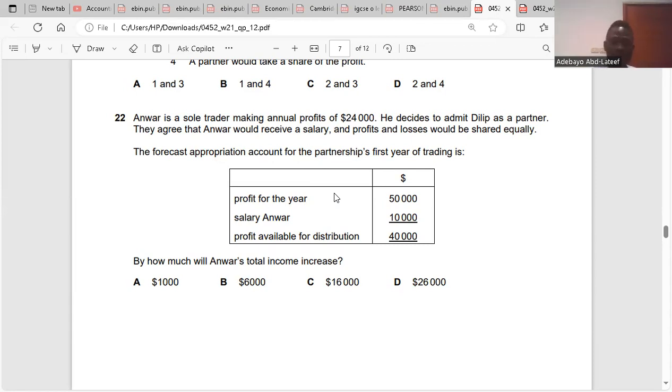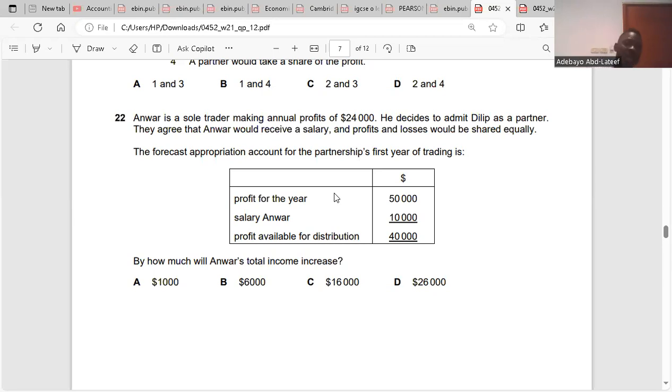The salary for Anwar is 10,000. The profit available, distributed equally, will be 20,000 for Anwar. So Anwar will be making 30,000. The previous year, Anwar made 24,000. Now Anwar is going to make 30,000. So the difference between Anwar's income before and now is 30,000 minus 24,000, which is 6,000. So the question is by how much will Anwar's total income increase? It would increase by 6,000.